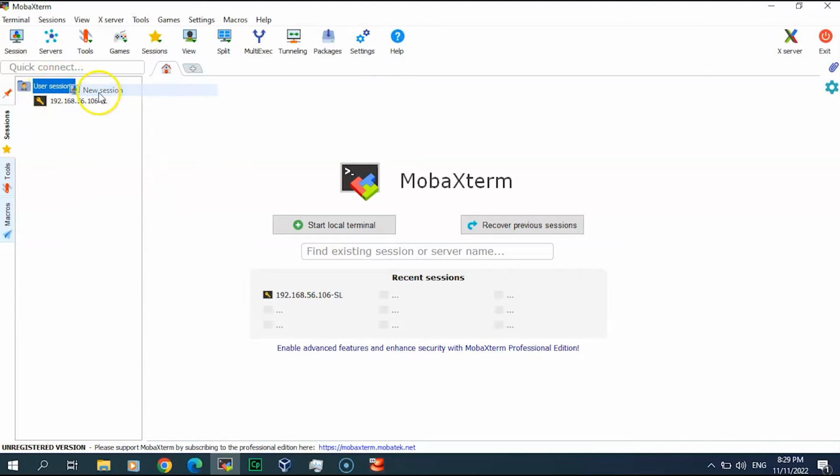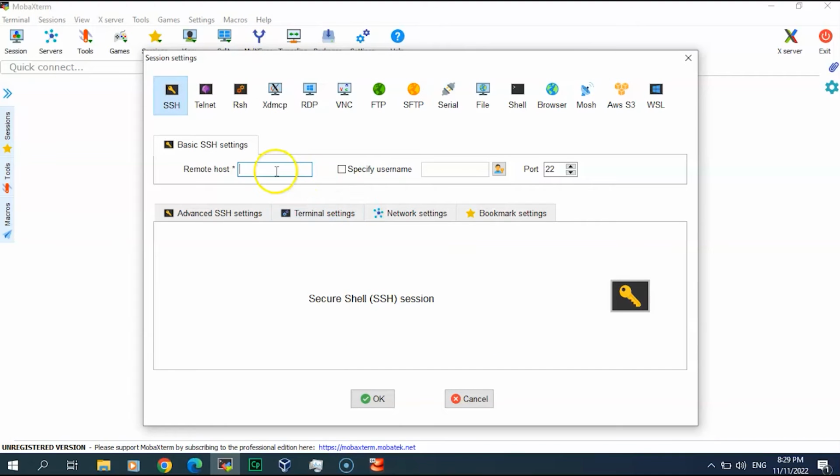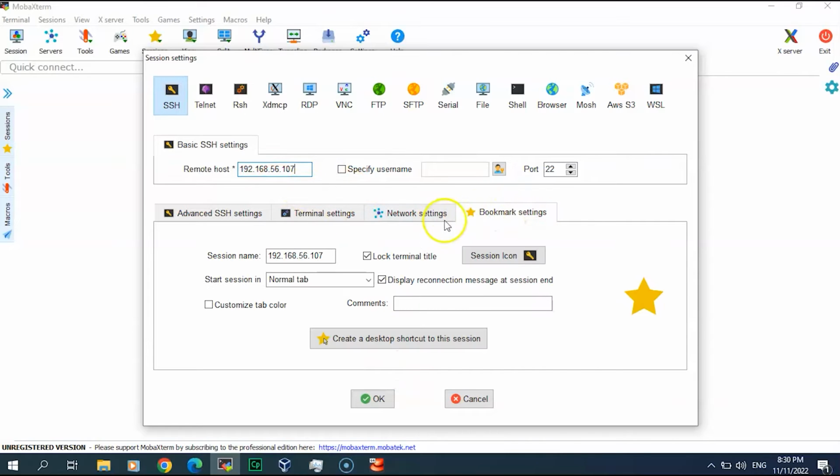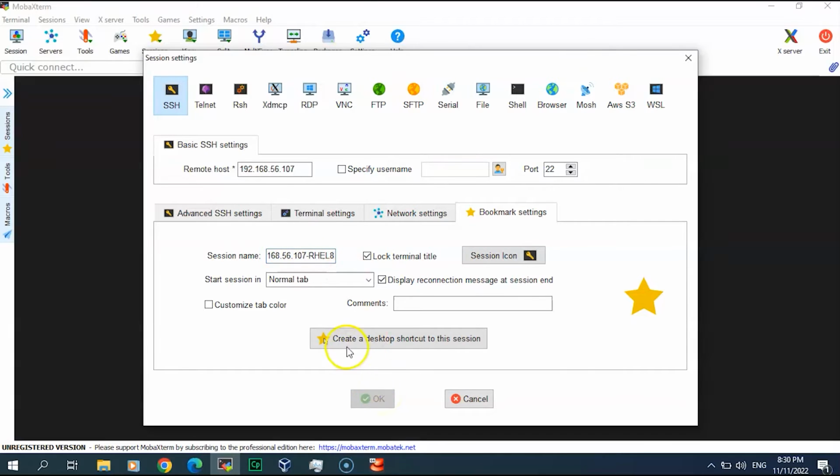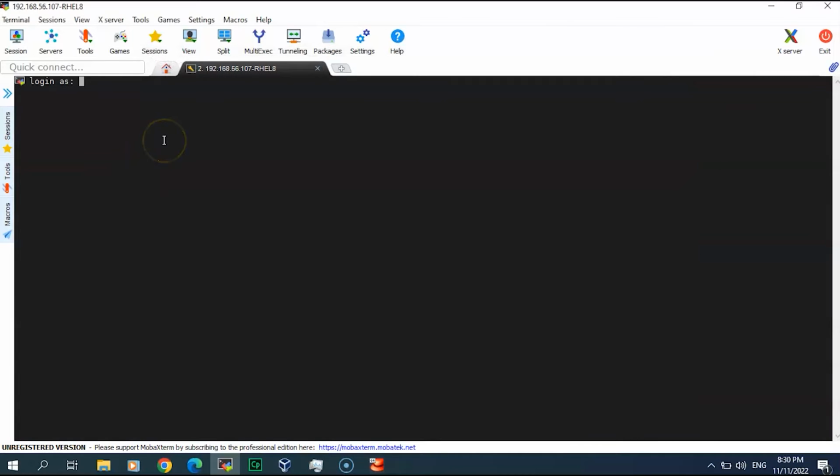I will add a new session here: 192.168.56.107. I can name it RHEL8 and save it. Connect to it.